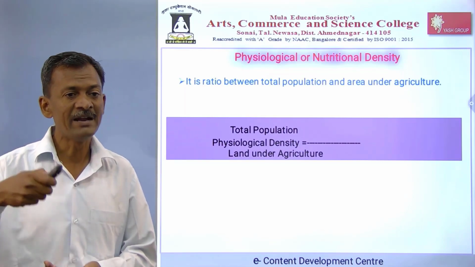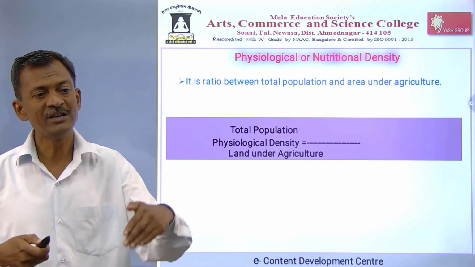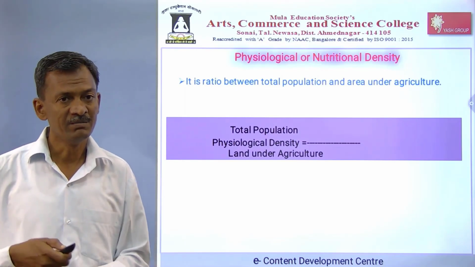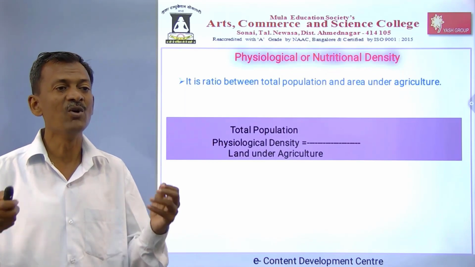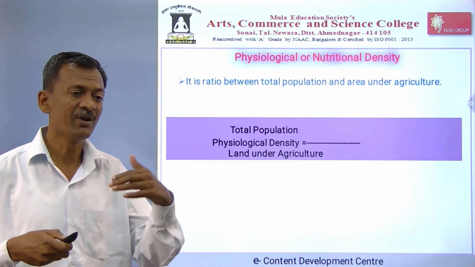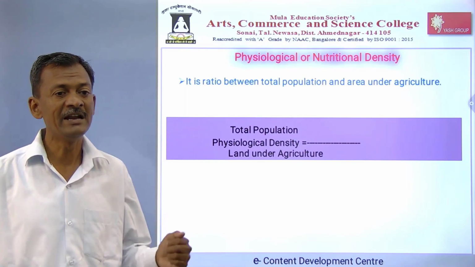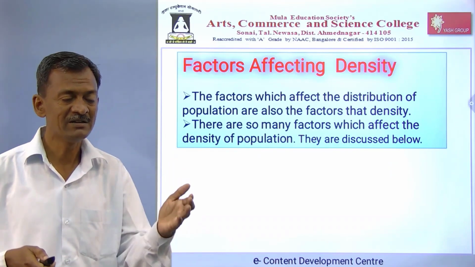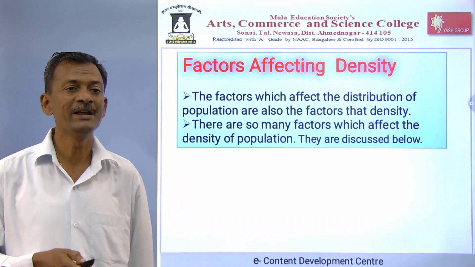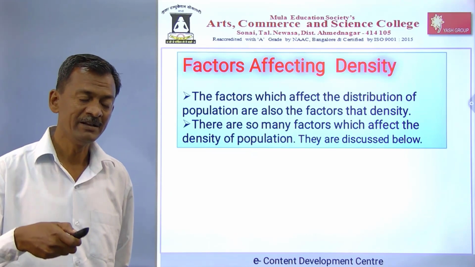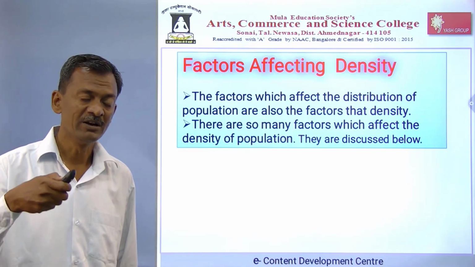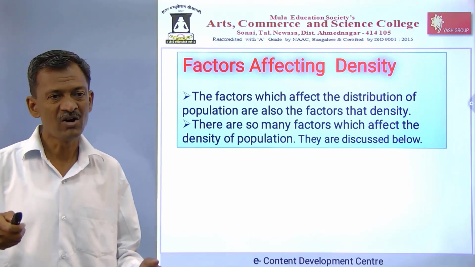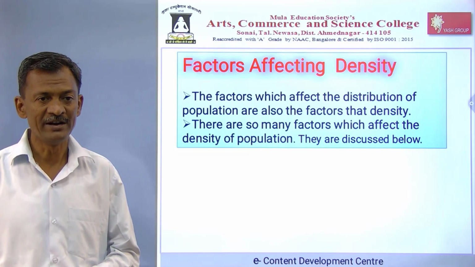In India, day by day agricultural land is becoming less and population is becoming higher. That's why India has a lot of problems with food production. Not only India, the whole world has this problem because the population is increasing and agricultural land is becoming less and less. Then the factors I explained just a few minutes before: density is affected by fertile soil, the transportation network, the climatic conditions, the government policies, and other factors.